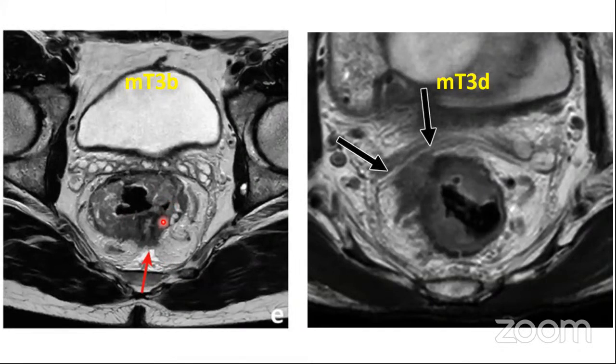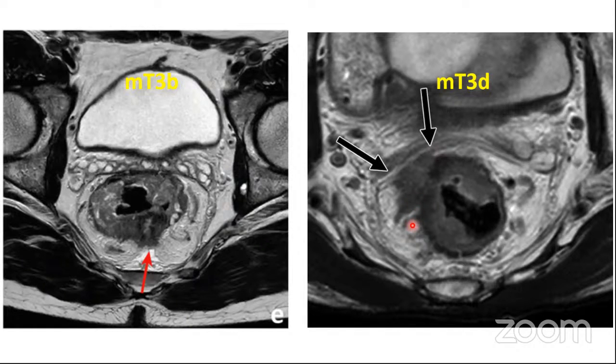So these are the examples. You can see this is a T3B tumor. T3B tumor was when your tumor is going up till 5 mm into the mesorectum. So here you'll have a clear CRM. And then this is a T3D tumor where you are going to have more than 15 mm extension into the mesorectum. And you can see that this is involving the mesorectal fascia. This is a positive CRM. So this MR is going to forecast a positive CRM for this patient. So this patient should not be operated and should be taken for neoadjuvant treatment.